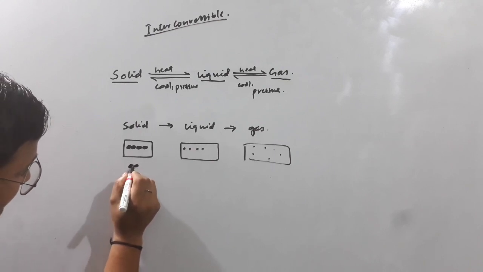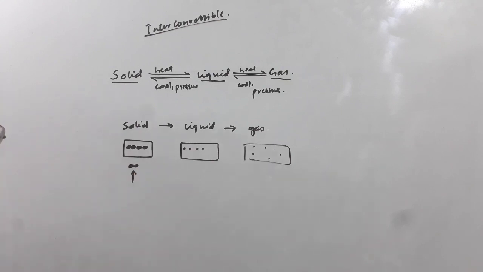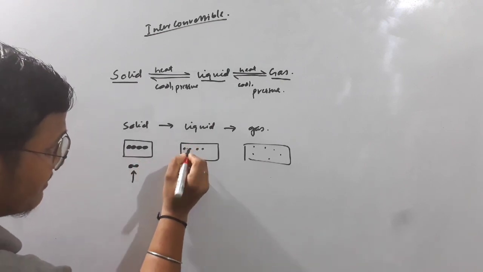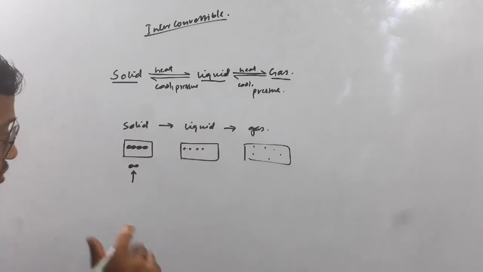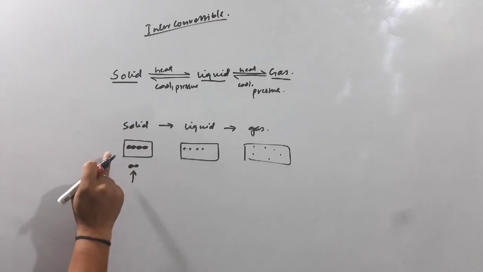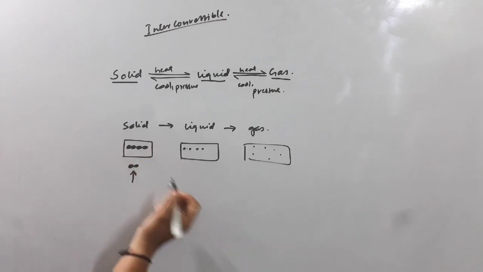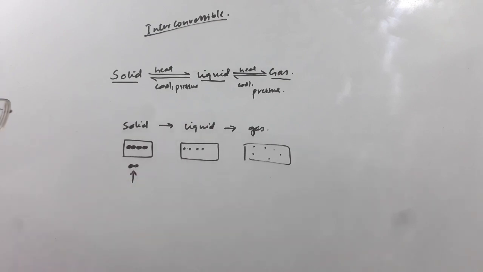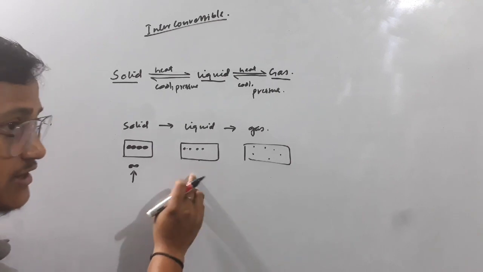Once we start heating, the attraction between the two particles starts breaking down. To convert solid into liquid, where they have minimum attraction, we apply a little amount of temperature. That temperature breaks the intermolecular forces of attraction to a certain extent and converts it into liquid.